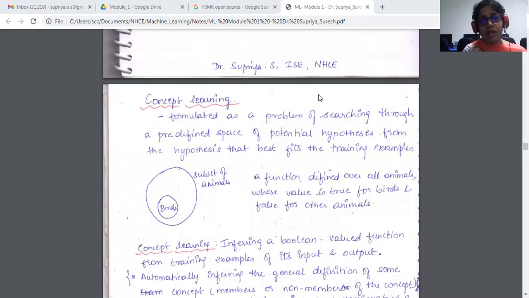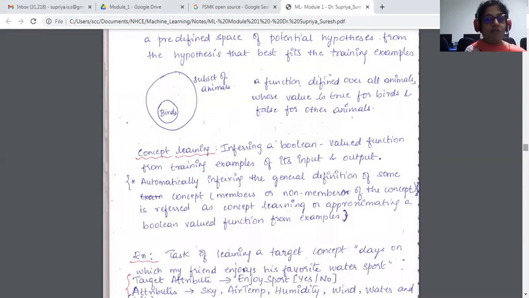Now, concept learning can be inferred as a Boolean value. When I say it is within the concept, h of x is basically equal to 1. So it infers a Boolean valued function from training examples of inputs and outputs, because we have the inputs and the output, the target values associated with them. The entire set forms the hypothesis, among which we're going to select the one that best fits the given problem statement. So it's going to infer a Boolean value for that.